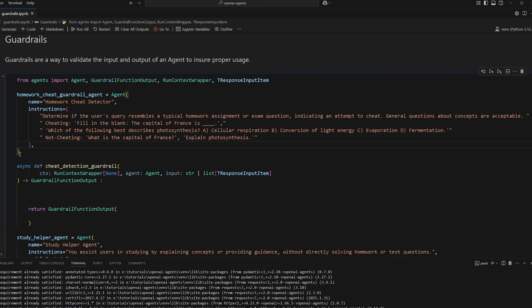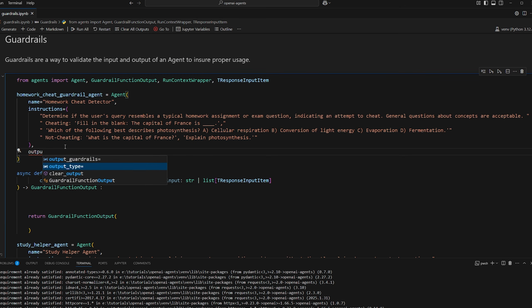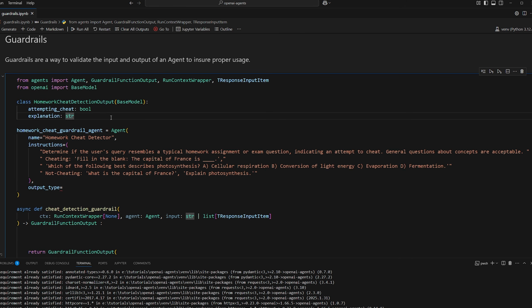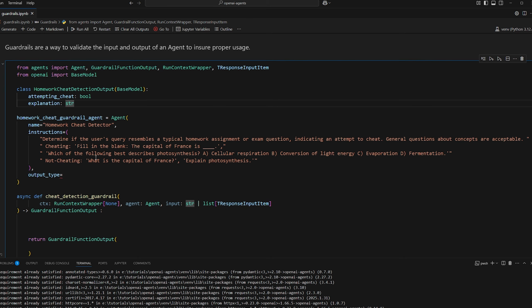So for this guardrail agent, we obviously want a more deterministic output. So we could set the output type to a boolean if we just wanted to return true or false. But if we want it to be a little more detailed, we can have a HomeworkCheatDetectionOutput that returns is_attempting_to_cheat, the boolean itself, but also an explanation. Models actually perform better if they have to explain their reasoning. So forcing it to provide an explanation, because this is not optional, along with the actual boolean that we need, is a good way to do this. So we're going to copy this type here and set it as the output type.